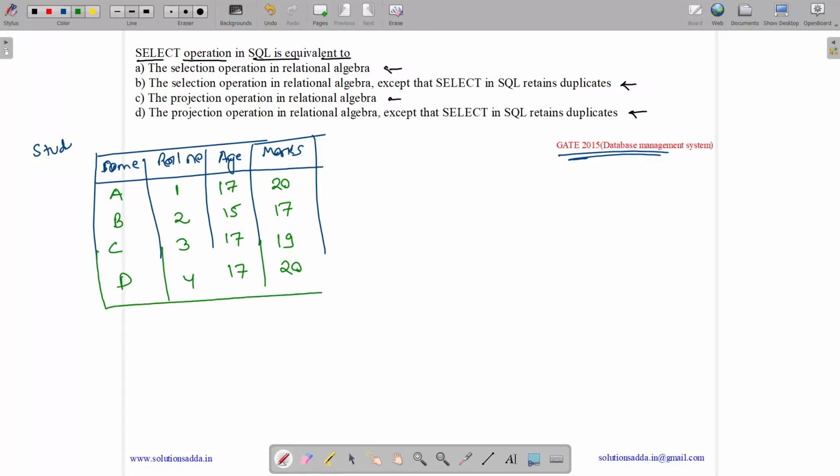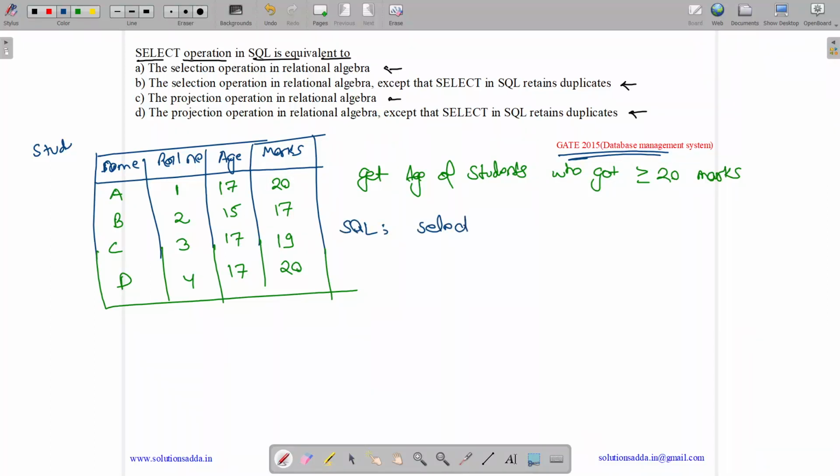Okay. Now suppose we want to get the age of students who got 20 marks, who got greater than equal to 20 marks. So how we will write the SQL query for this? So the SQL query will look something like this.